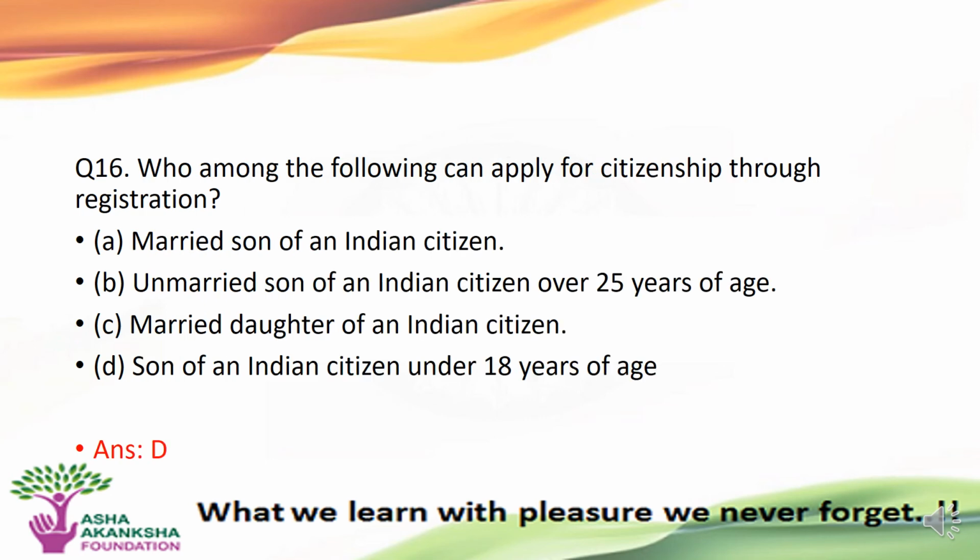The next question is, who among the following can apply for a citizenship through registration? Options are A. Married son of an Indian citizen. B. Unmarried son of an Indian citizen over 25 years of age. C. Married daughter of an Indian citizen. And D. Son of an Indian citizen under 18 years of age. The correct answer to this question is option D, that is, a son of an Indian citizen under 18 years of age can apply and get a citizenship through registration.